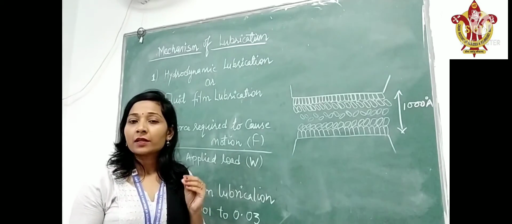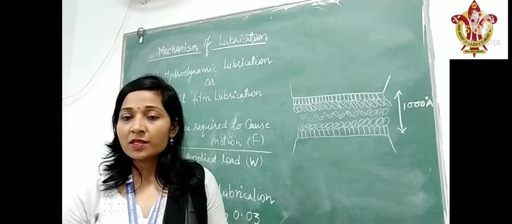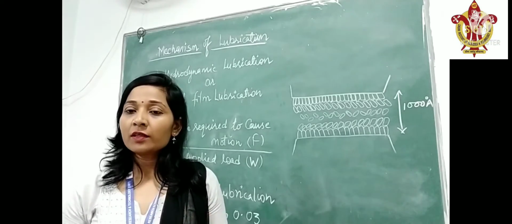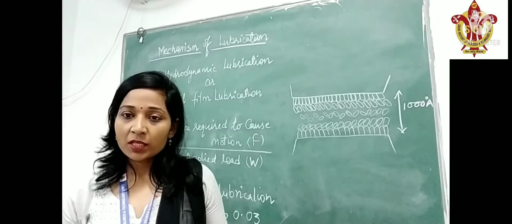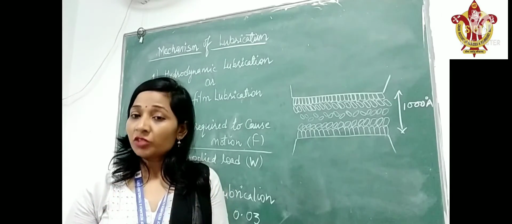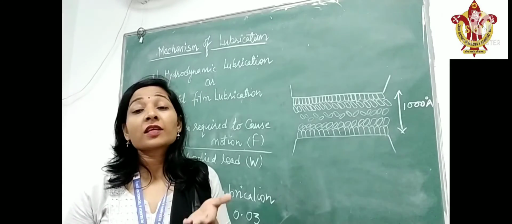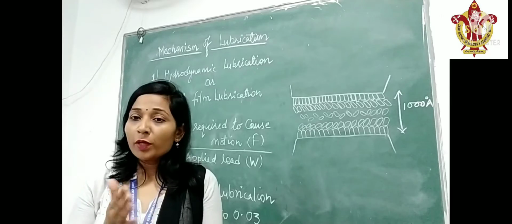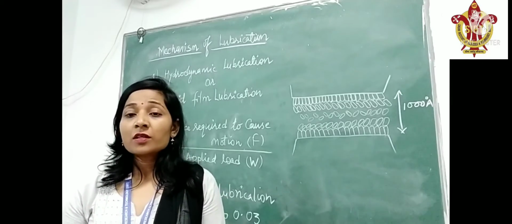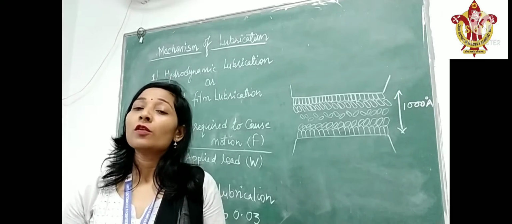When we apply hydrocarbon oils directly between the two surfaces, during working time of the machine, when the temperature rises, the hydrocarbon oil gets thin, its viscosity decreases, and it can move out from between the two moving surfaces.